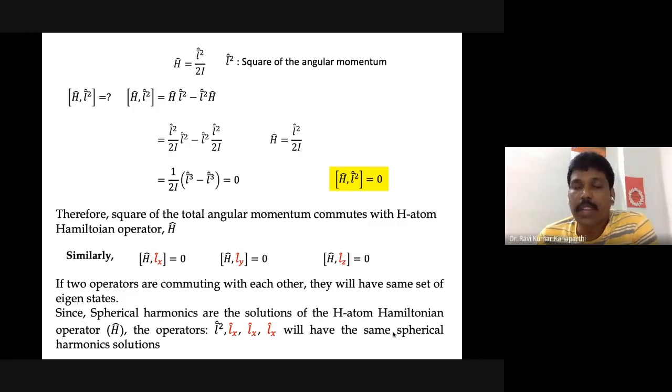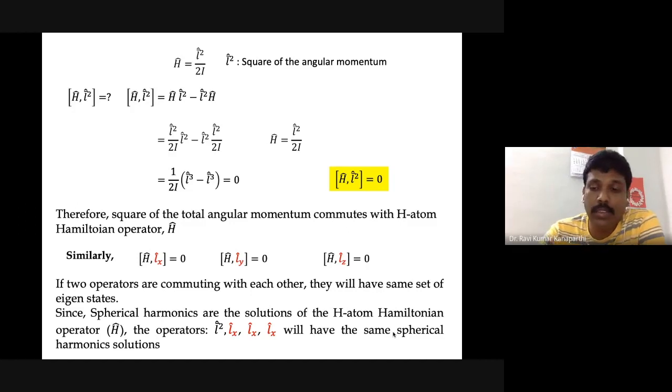When you talk about the angle, the spherical harmonics solutions are related to the solutions of the hydrogen atom. Therefore, the same solutions are going to be the solutions of the angular momentum, right?